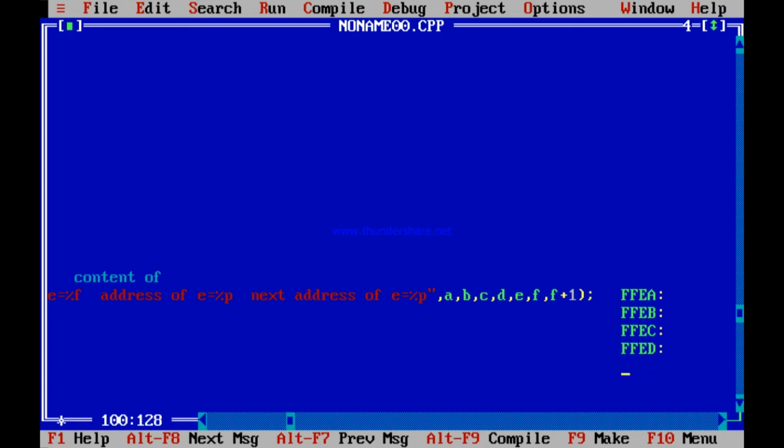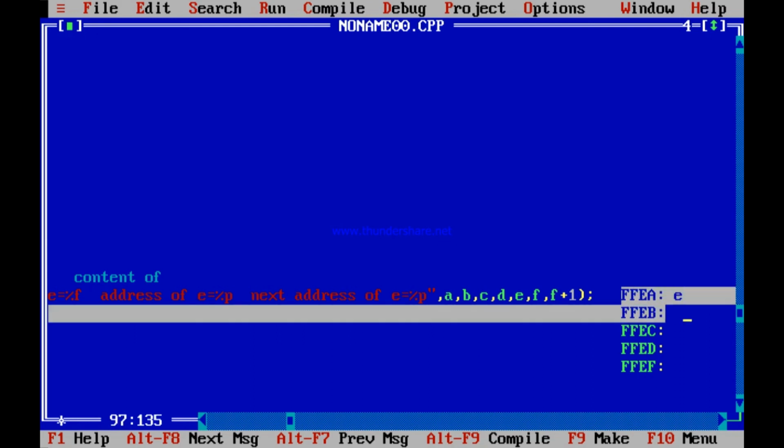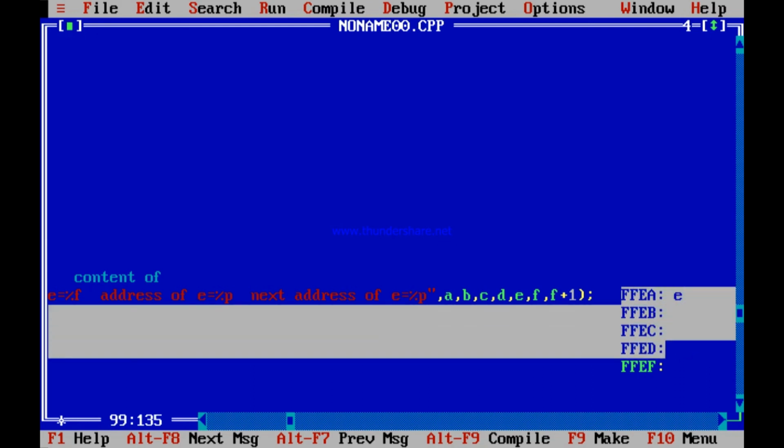Next memory location is FFEE. So this E has been stored using FFEA, FFEB, FFEC, FFED. 4 memory locations have been used to store E. So when I am storing F equal to the address of E, it is printing FFEA. See, address of E %P.